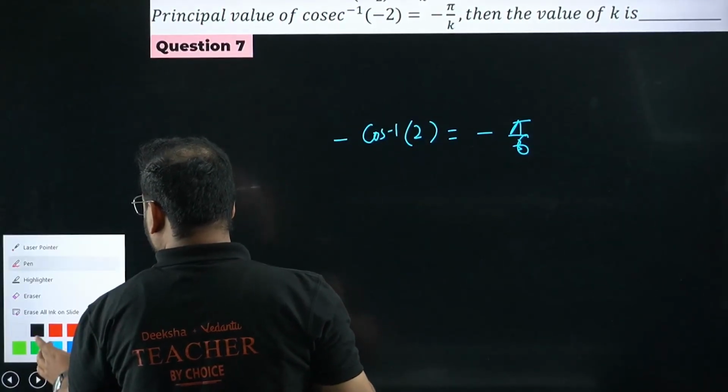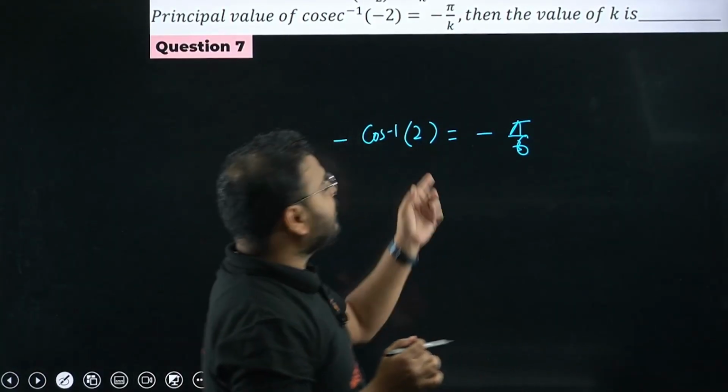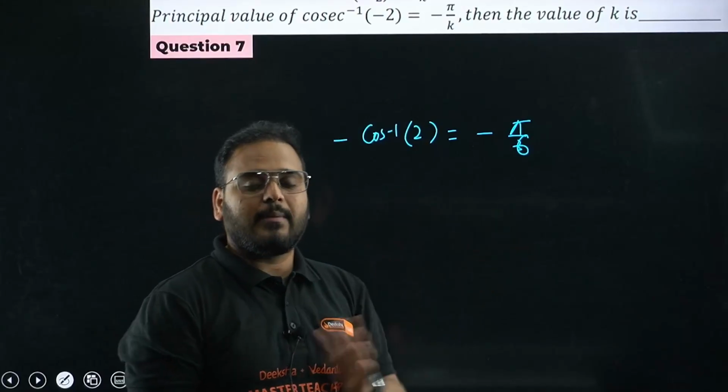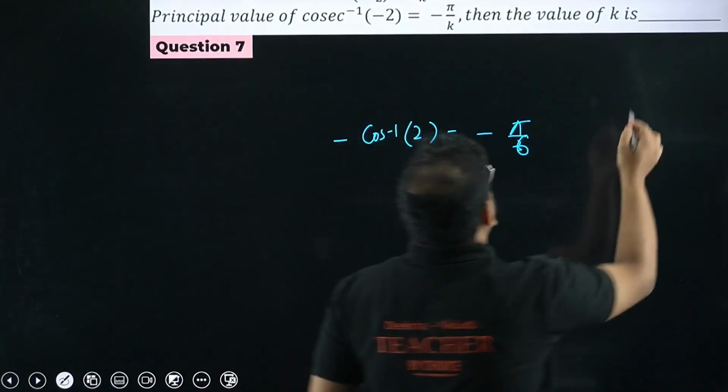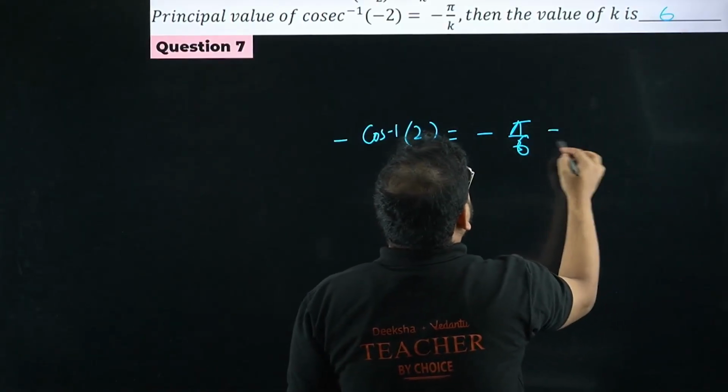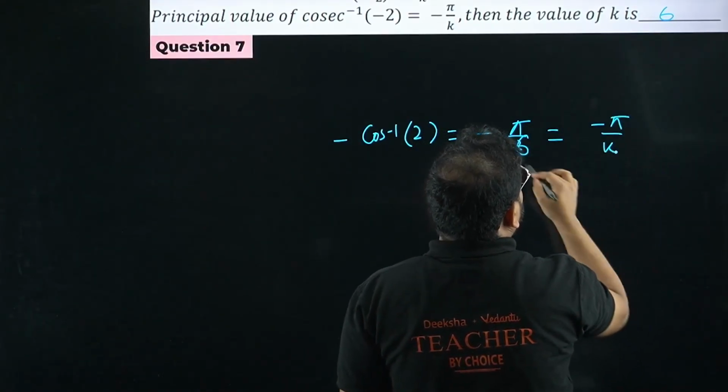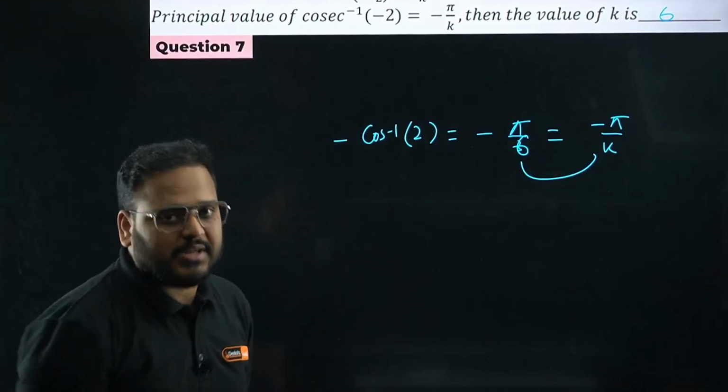Cosec inverse of what, bacha? Of 2 will be pi by 6, no? Cosec pi by 6 is 2, right? Sin pi by 6 is 1 by 2, okay? It'll become 6 actually. K will be 6. Please compare this with minus pi by k. You get k value as 6. Forgive me for my mistake, okay?